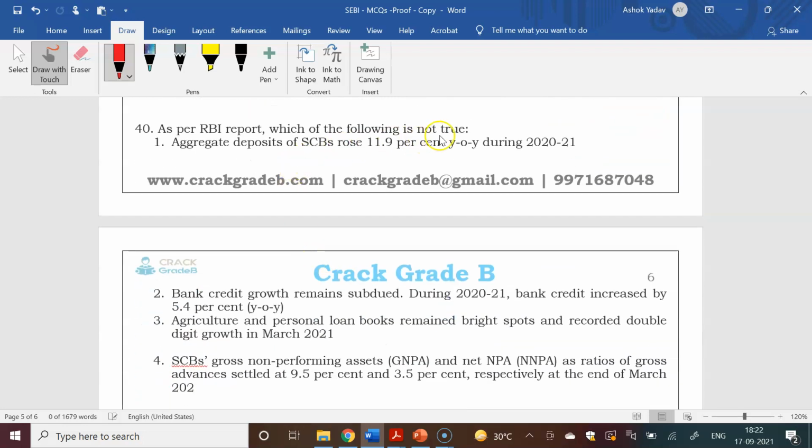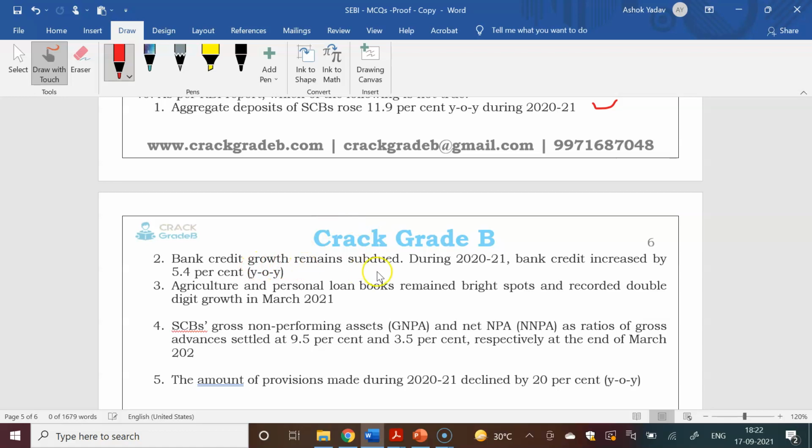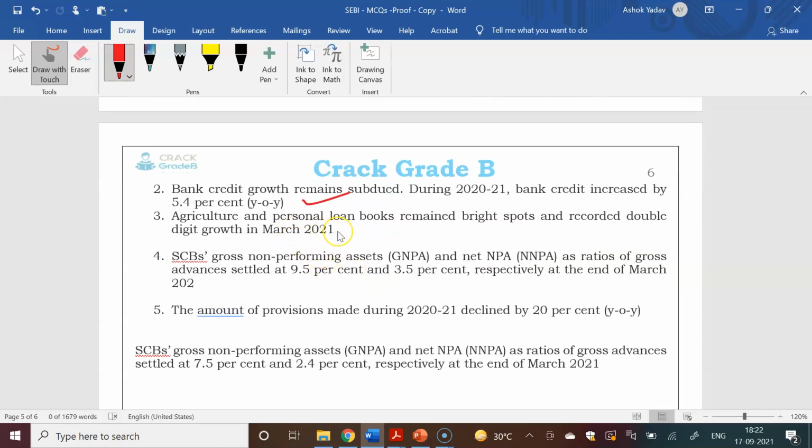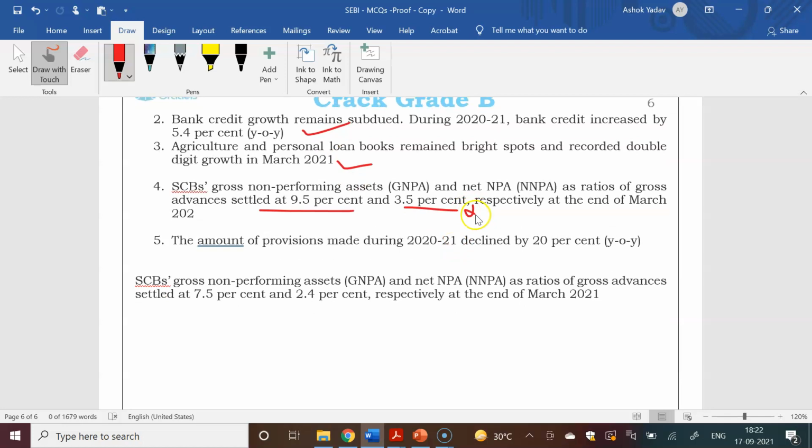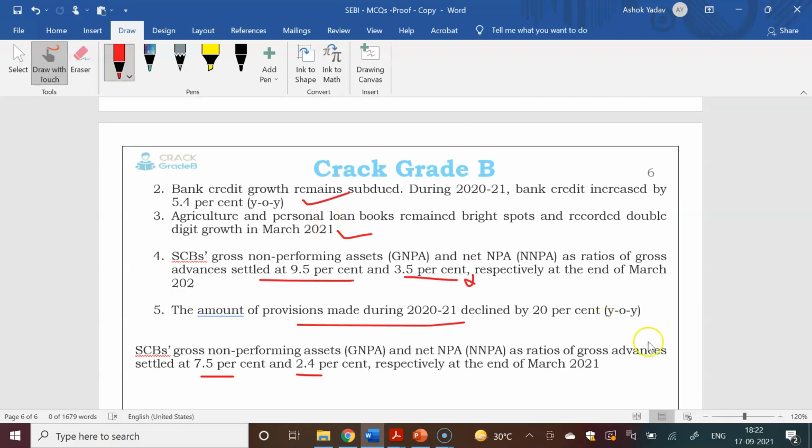As per the RBI report, which of the following is not true? Aggregate deposit of scheduled commercial banks. This was also from the news of July RBI reports. Bank credit growth remains subdued. During 2020-21, bank credit growth increased by 5.4%. Agriculture and personal loan books remained bright spots and recorded double-digit growth. True. Gross non-performing assets and net NPA as a ratio of gross advances settled at 9.5% and 3.5%. This is also true. So this was the correct answer, but this was given in the paper, so this is not correct.